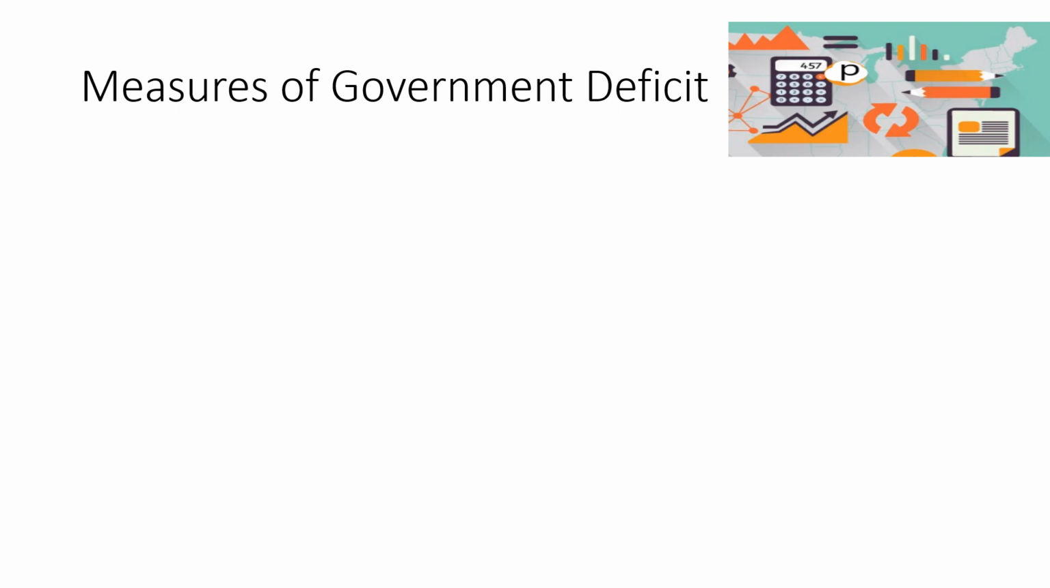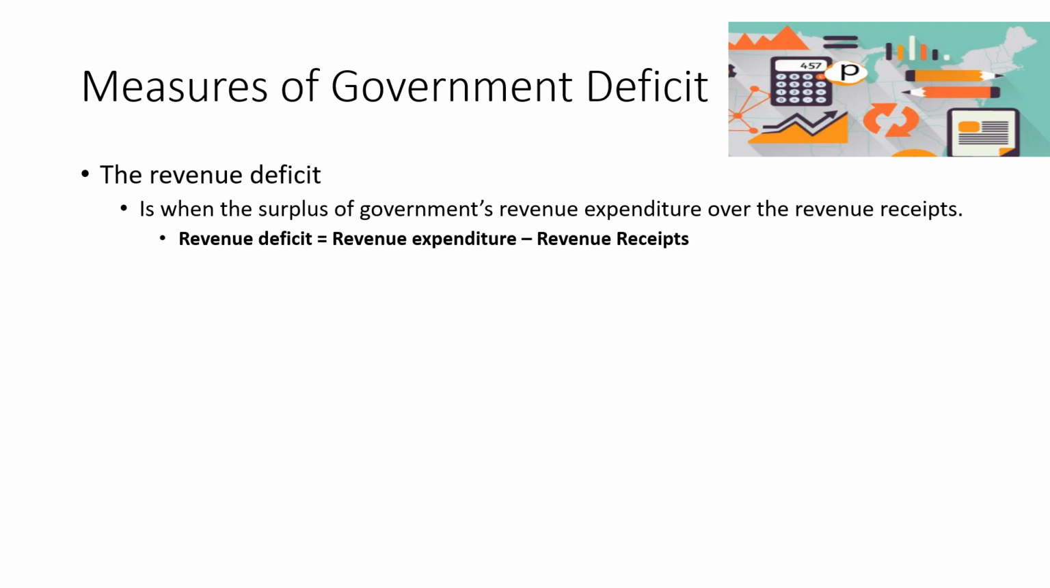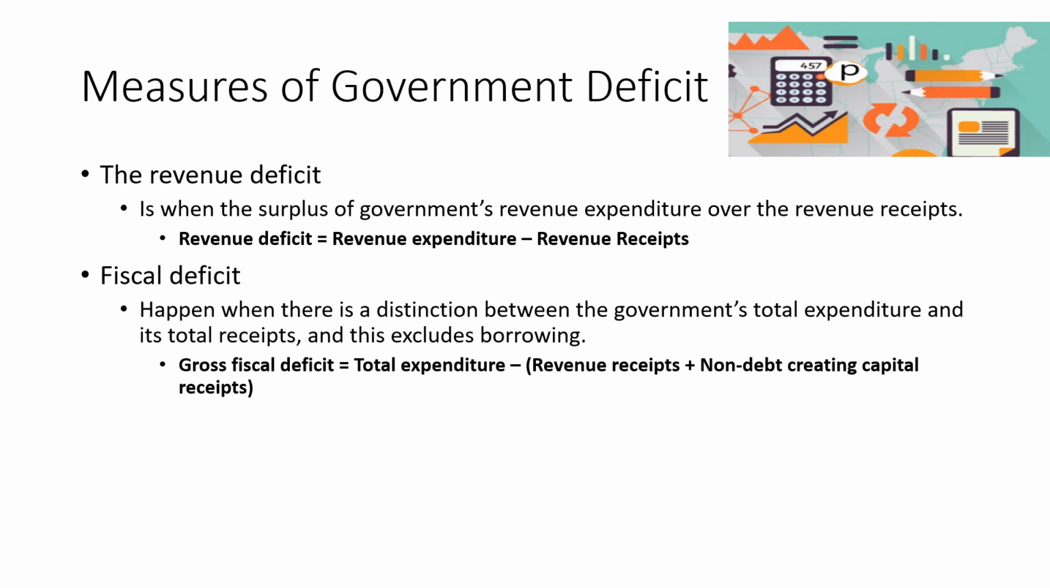Next, we also have to measure the government deficit. Ano ba yung pang-measure ng government deficit? Number one is the revenue deficit. It is when there is a surplus of government expenditure over the receipts. Ang nangyari dito, yung expenditure ni government mas mataas sa mga kinikita niya or dun sa revenue receipts. So, ito yung formula: revenue expenditure less revenue receipts. Kaya merong deficit. Dito kasi sa government, hindi pa natin na-attain yung fiscal adequacy, or yung sumobra yung income natin kesa doon sa expenditures.